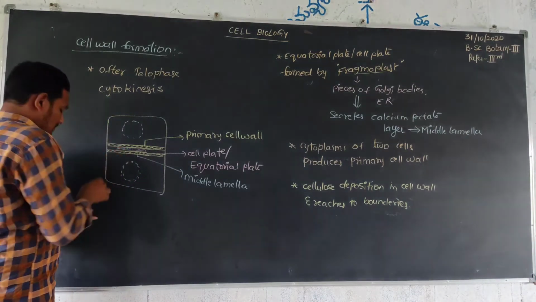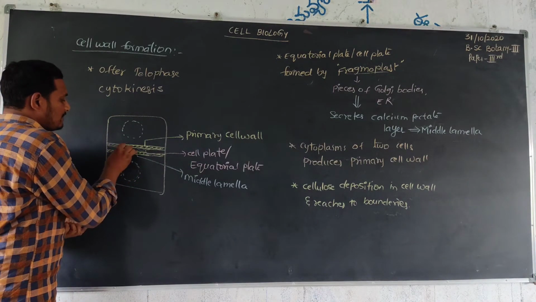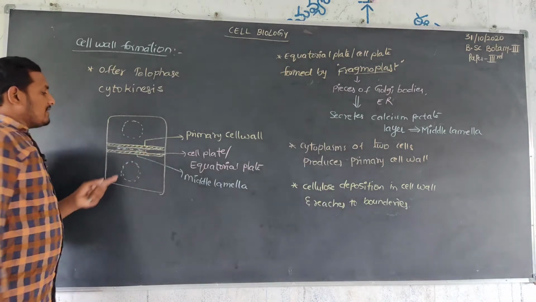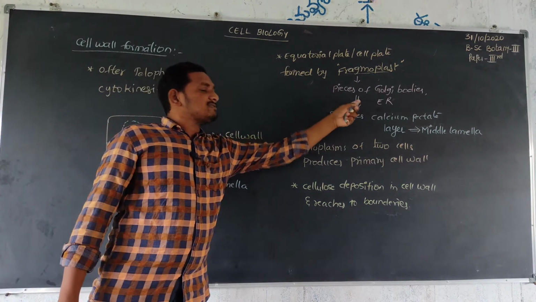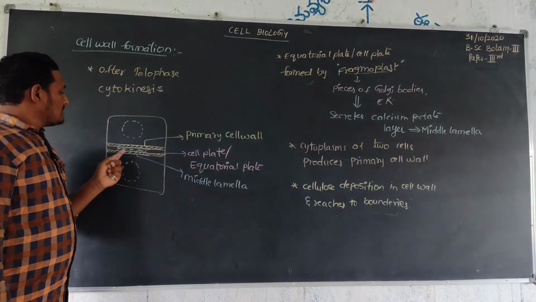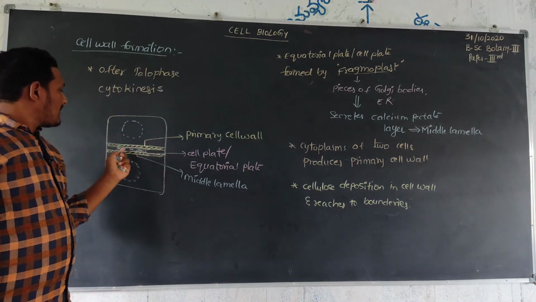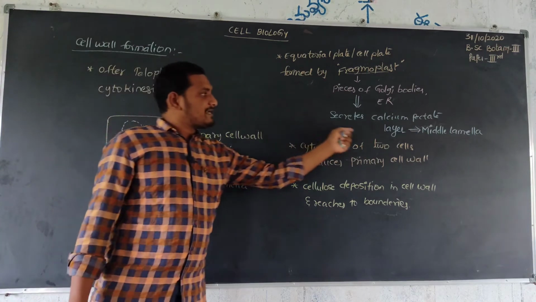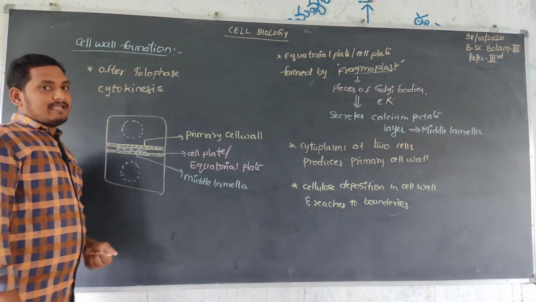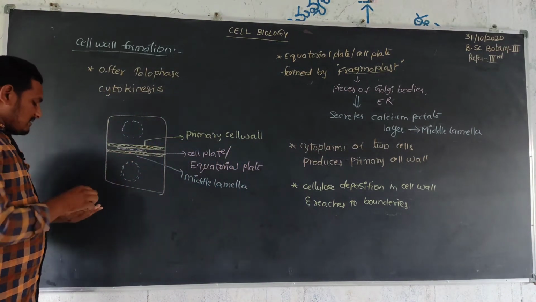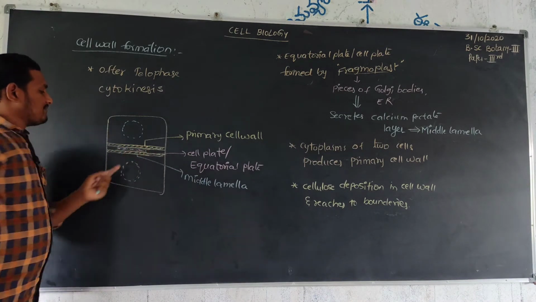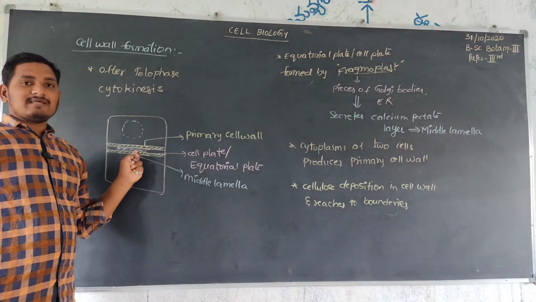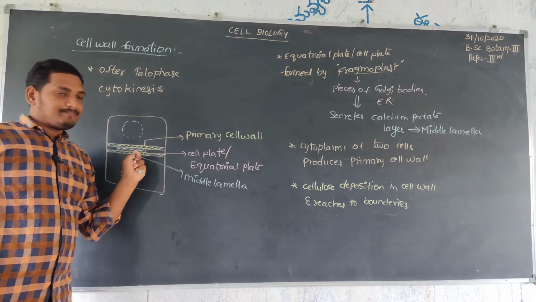This cell plate is mainly formed by fragments, pieces of Golgi bodies and endoplasmic reticulum. These pieces secrete a calcium pectate layer. That calcium pectate layer is called the middle lamella. Middle lamella is a cement-like substance that connects two cells.